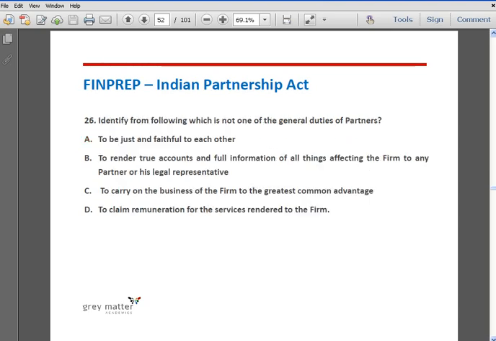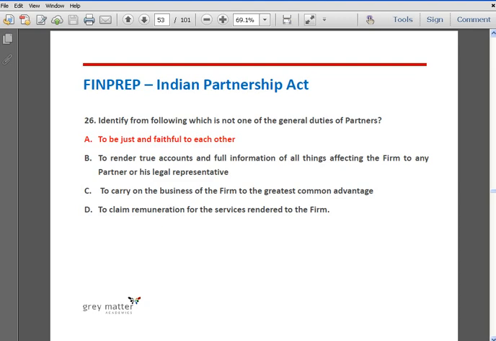Question number 26. Identify from the following which is not one of the general duties of partners. Option A, to be just and faithful to each other. Option B, to render true accounts and full information of all things affecting the firm to any partner or his legal representative. Option C, to carry on the business of the firm to the greatest common advantage. Option D, to claim the remuneration for the services rendered to the firm. The correct answer is option A, to be just and faithful to each other.